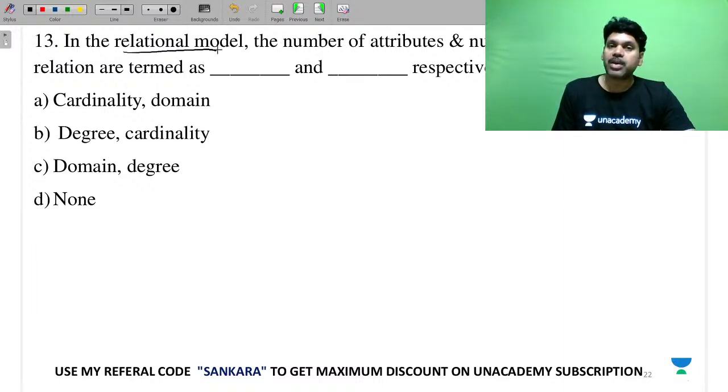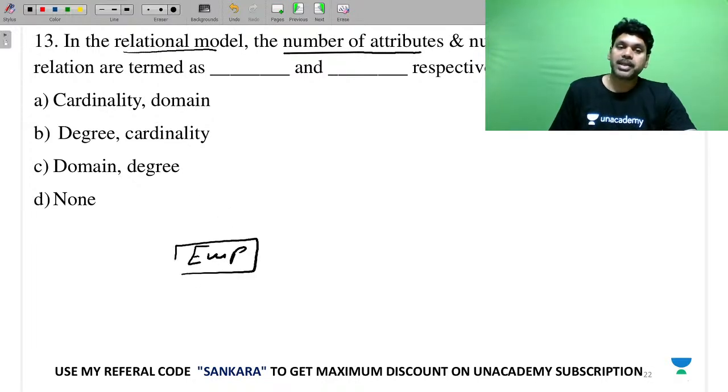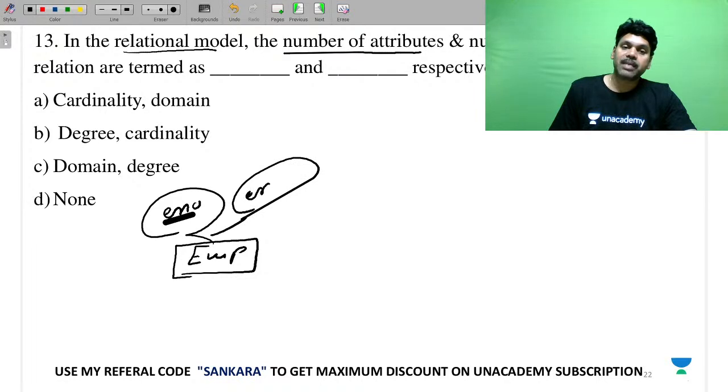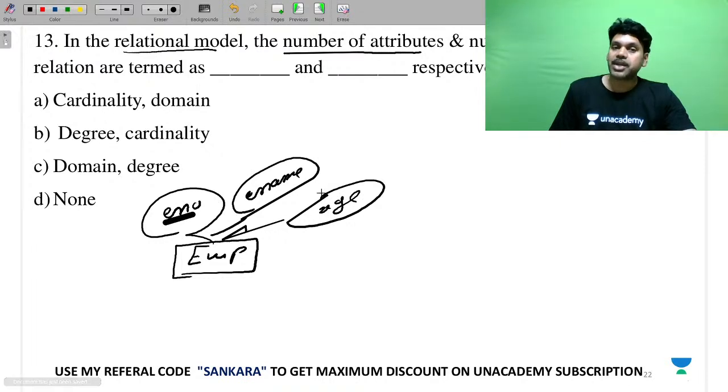In the relational model, for number of attributes, for example, I say there is an employee entity which has employee number, employee name, and age. How many attributes are there? 3.